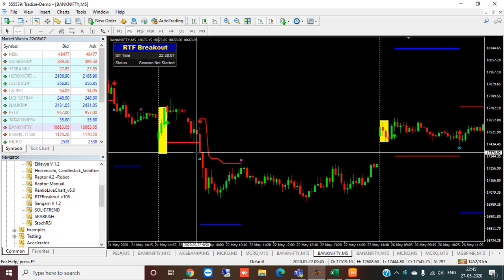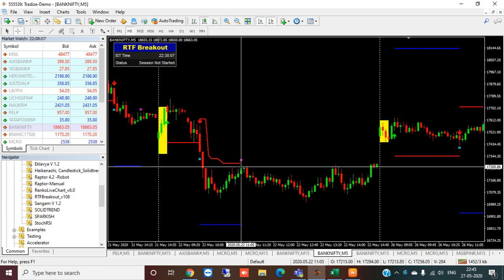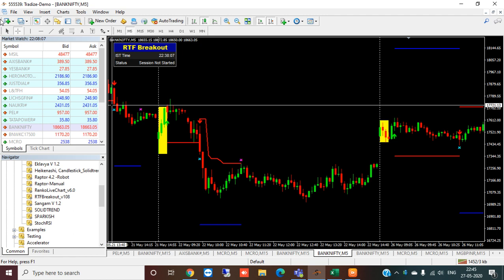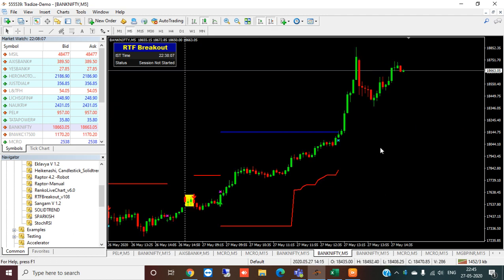If you see from here, exit at 17,365 means it has given roughly 100 points. So this is the benefit of the trailing stop loss, and I prefer that you use the trailing stop loss. This I have explained on the 5-minute chart, on Bank Nifty.